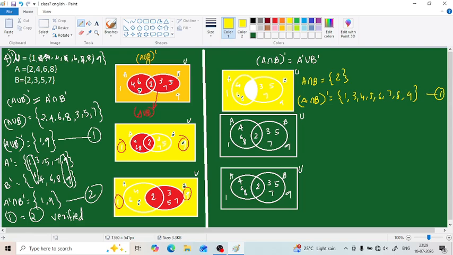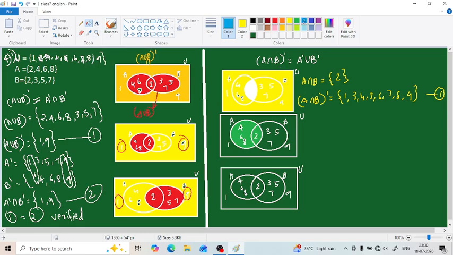Then how can we draw the other one? First we have to find the A complement. So what forms the A complement? A complement means all the elements that are present outside A. So what is A here?